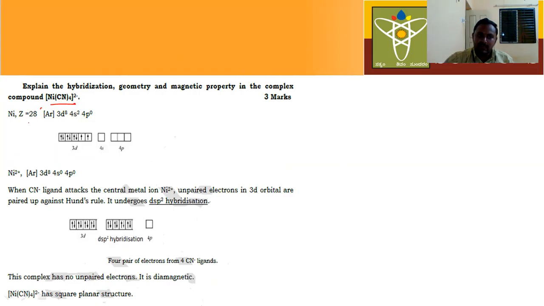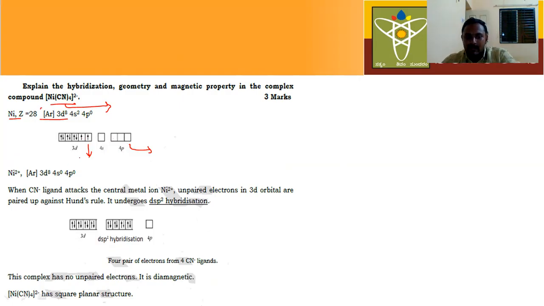Okay, same, just write the electronic configuration and atomic number. Next, depending upon the type of ligand, if it is a strong ligand, the unpaired electrons get paired up. If unpaired electrons get paired up, then the inner orbitals will be involved in the hybridization. If unpaired electrons do not pair up, then the outer orbitals will be involved in the hybridization.